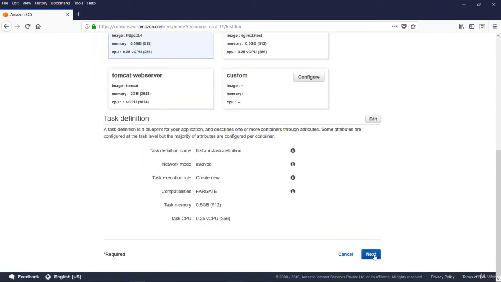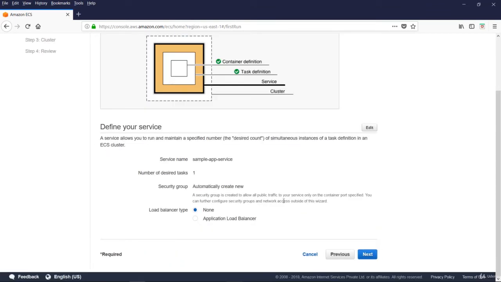Click next. Now in this demo we are launching a sample web application using containers. Next step is define your service. A service allows you to run and maintain specified number of simultaneous instances of task definition in an ECS cluster. Service name, sample app service, number of desired tasks, 1. It automatically creates a new security group and we can edit if you want.